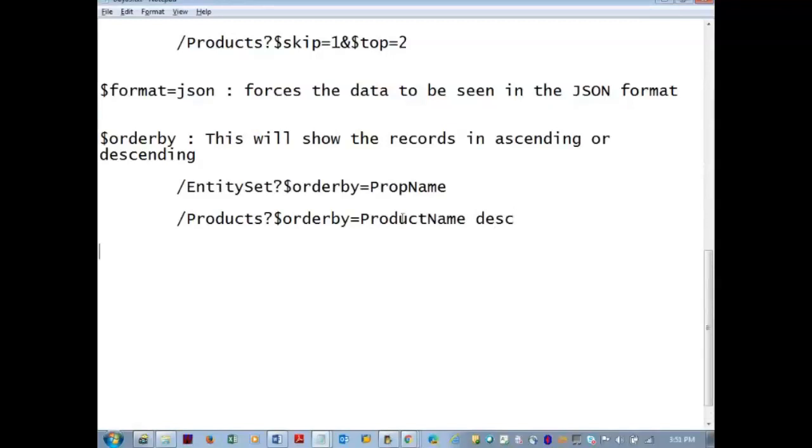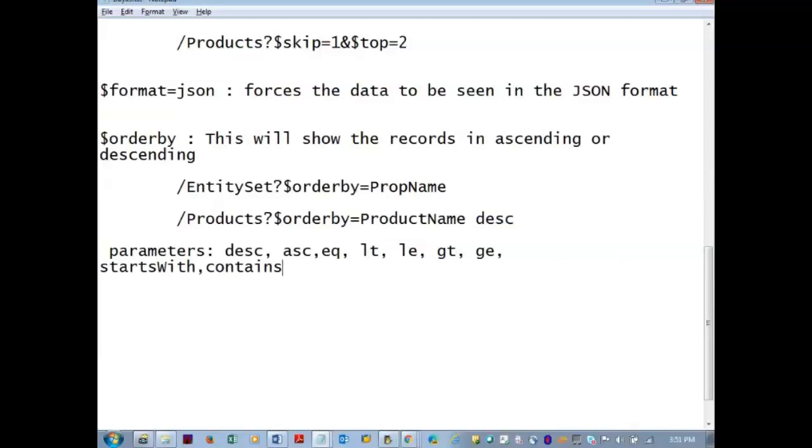Now these are called as parameters. You can pass parameters like DESC. ASC is for ascending, which is default. Just now I took. There are some more parameters like EQ equal to, LT less than, GT greater than, starts with, ends with, contains, between. So these are all the parameters. I'll show you the documentation. There are number of parameters.